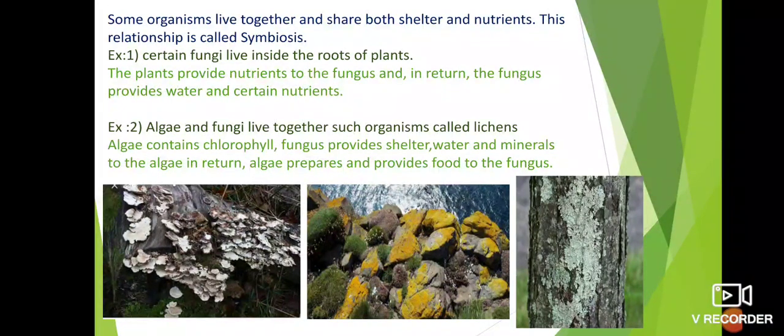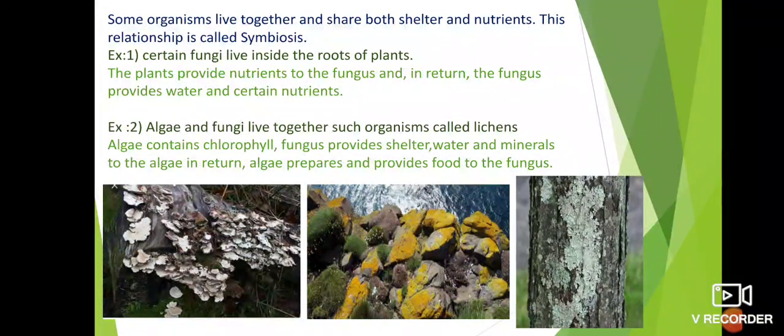Up to here we have studied different modes of nutrition found in different organisms. Here, two organisms of different nutrition combine together or live together and they share their nutrition. And this relationship is called symbiosis.